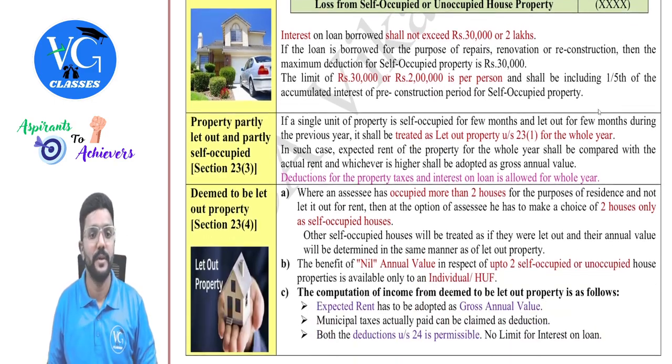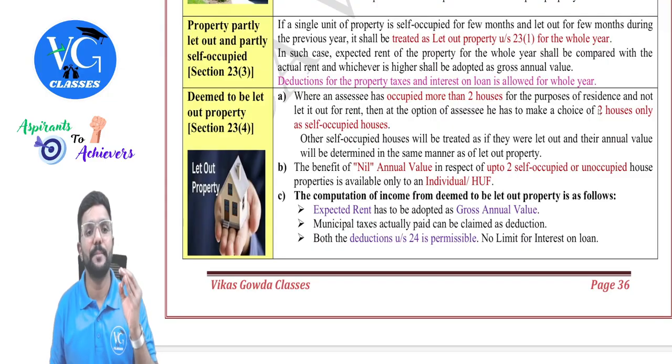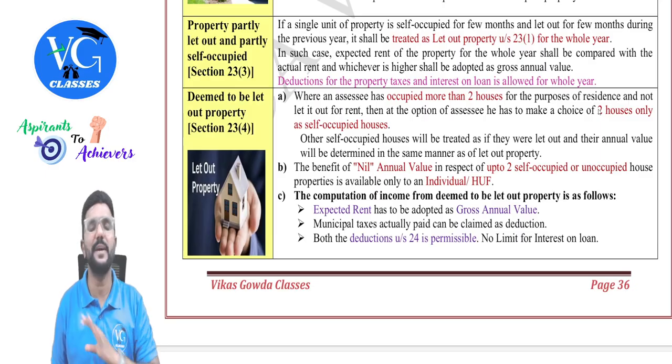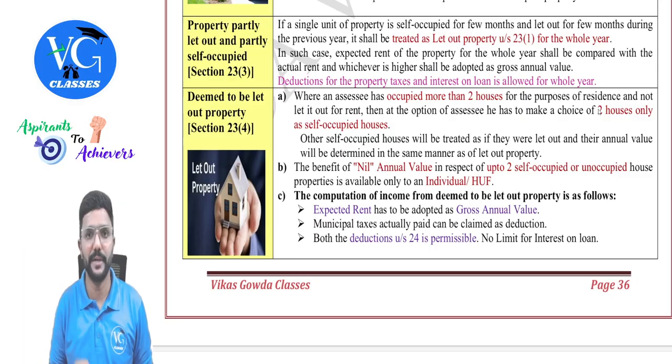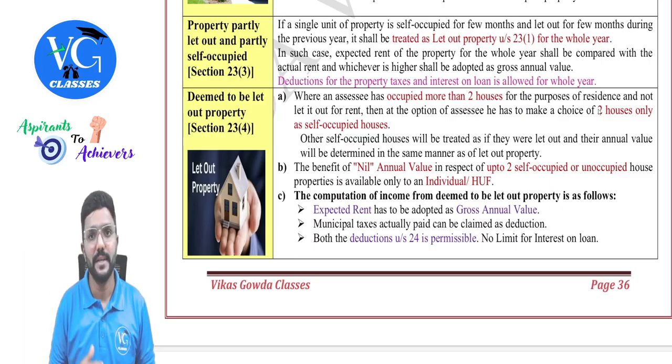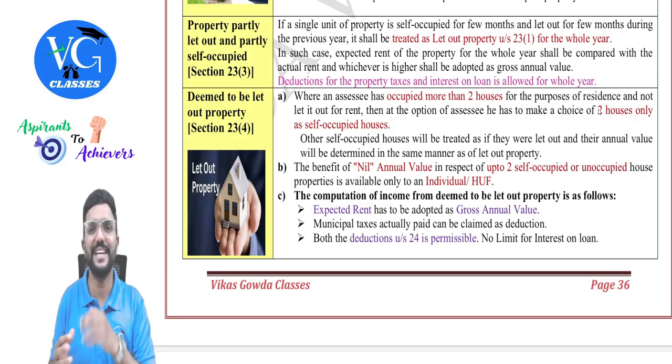Okay, sir. Then, property partly let out and partly self-occupied. If a single property is self-occupied for a few months and let out for a few months, then we will treat it as let out property for the entire year. We will calculate the expected rent for the entire year and compare that with the actual rent for the let out period. In such a case, the assessee is suffering a loss because, sir, definitely expected rent will be more than actual rent. So here also notional income is getting taxed.